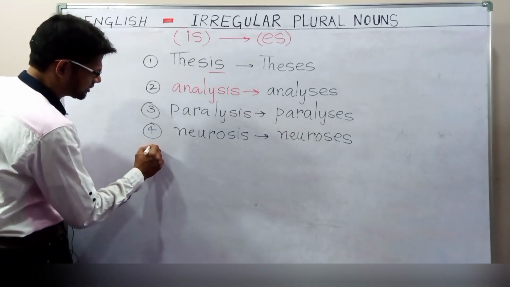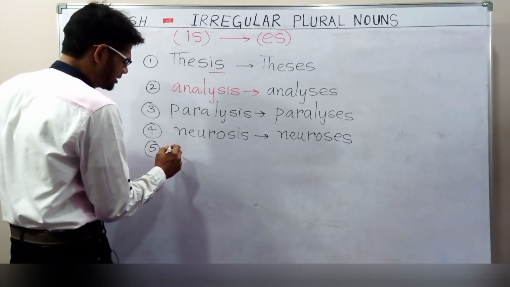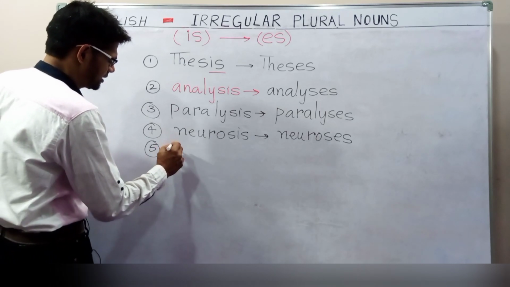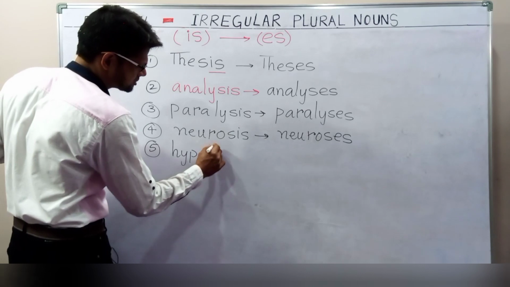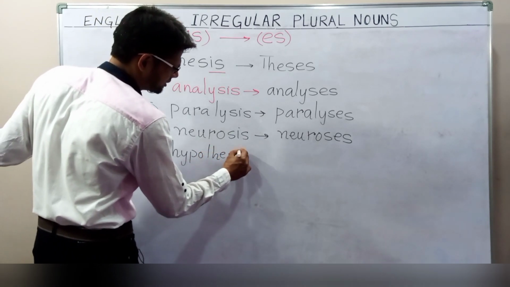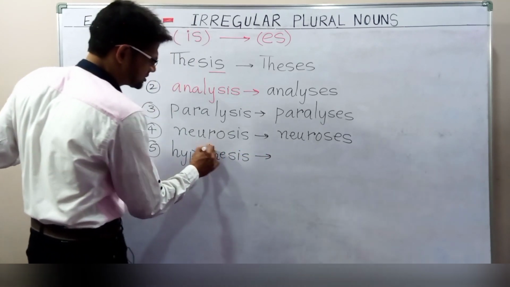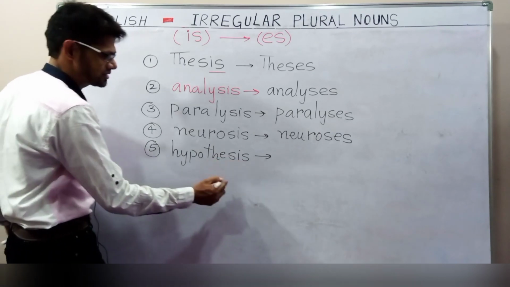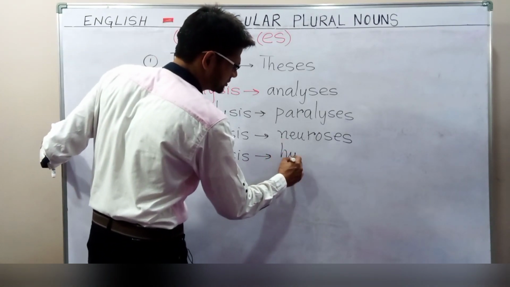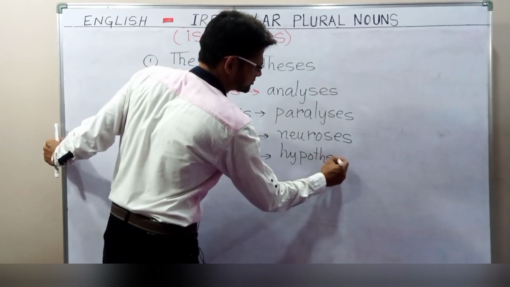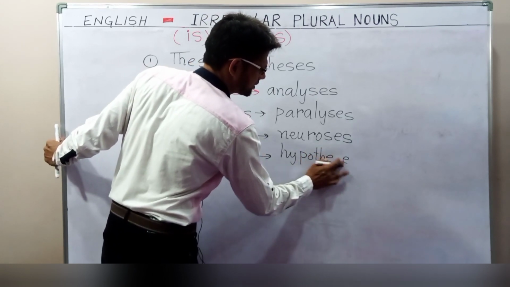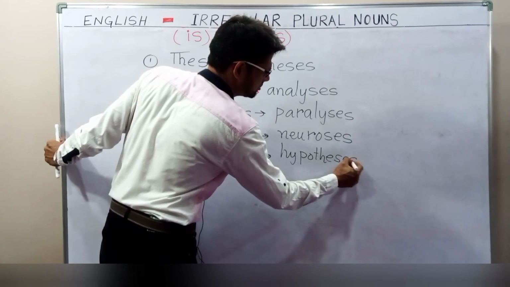If I write one more example, hypothesis, same thing. What are the last two letters? IS, so hypothesis will become hypotheses. After S, ES will be added.